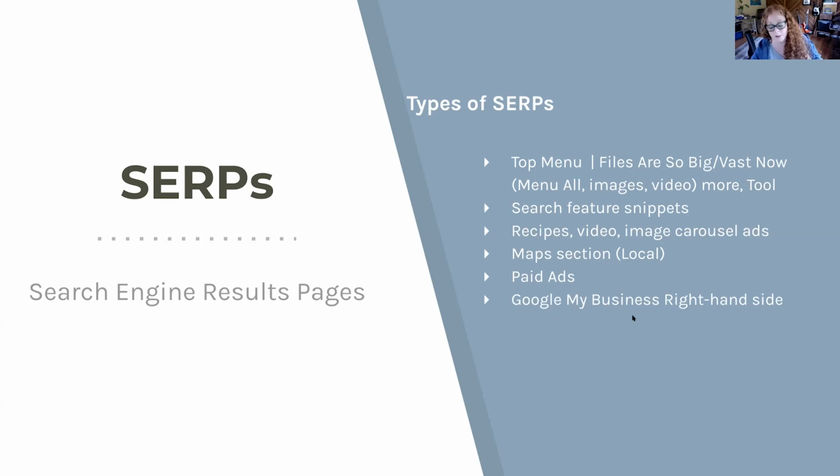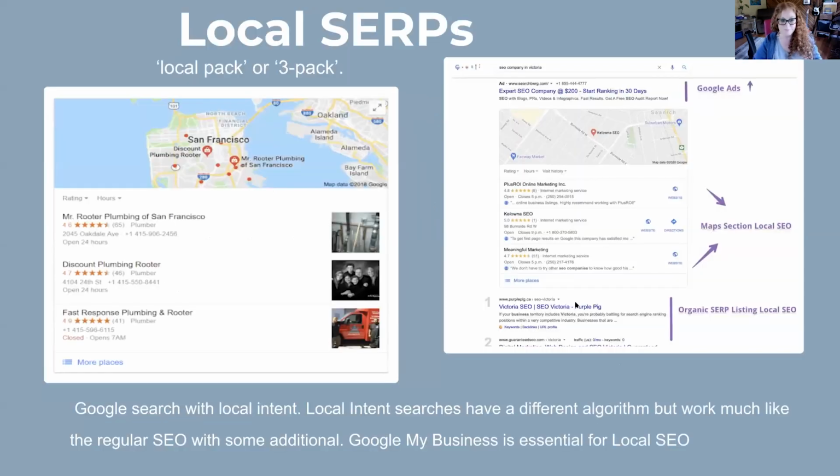We have Google My Business, which ends up on the right side of the page, which helps with zero-click attribution now, right? We can find the hours of a business. People Also Ask, we have related searches. All these things will help you in your SEO, as funny as that sounds, because if we know what the search engine results pages are doing, we can base what we do on it.